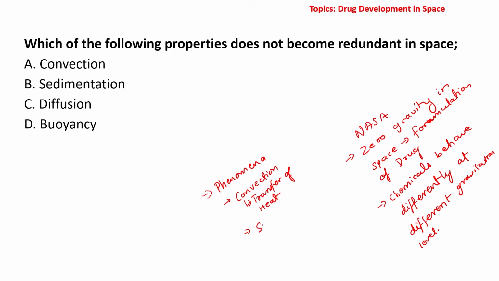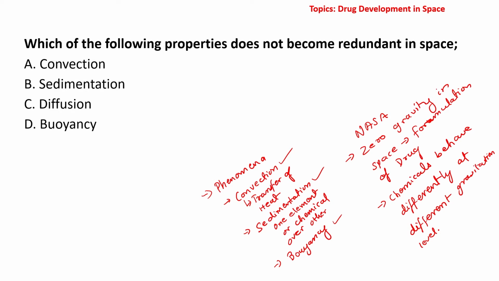Or sedimentation basically is with respect to layering of one element or chemical over other, due to various forces of nature. Okay, buoyancy. So these are certain physical phenomena that we see or take for granted on the surface of the Earth.